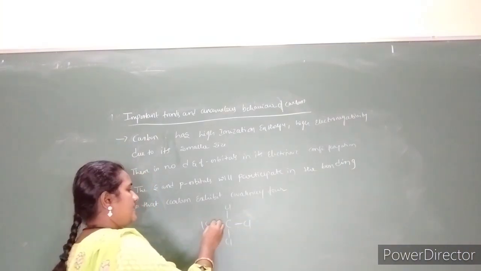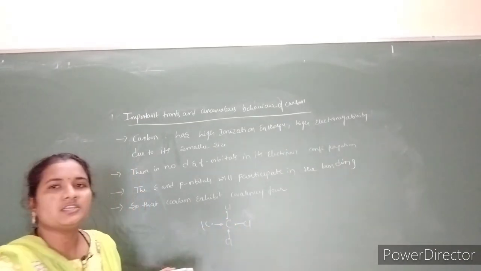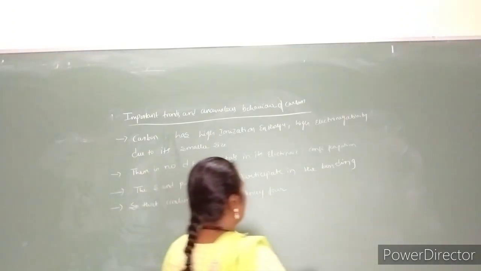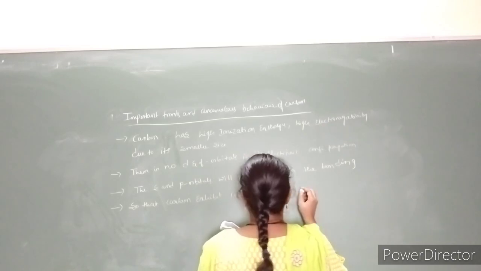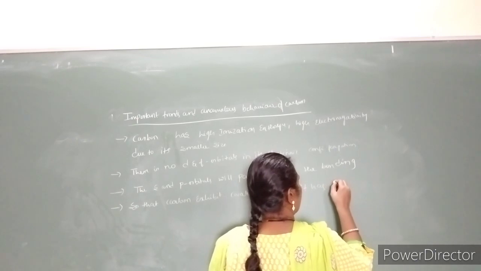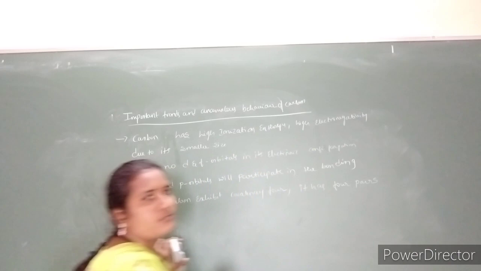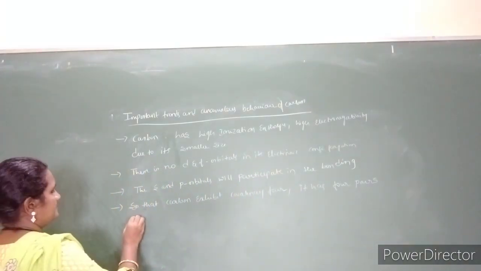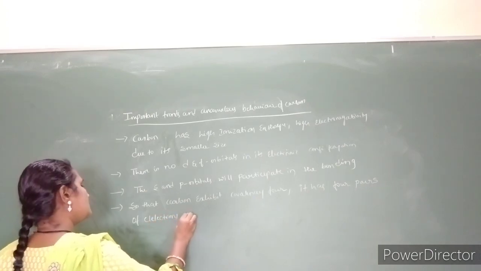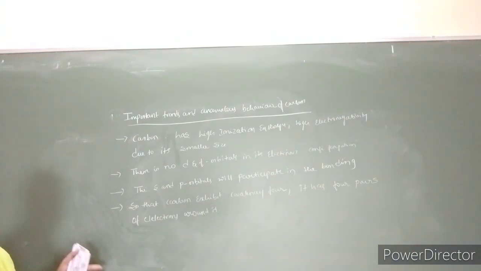covalent bonds around it and has 4 pairs of electrons, 1 from carbon and 1 from each chlorine atom. So covalency is 4 and it has 4 pairs of electrons around it. 4 pairs is nothing but 8 electrons.